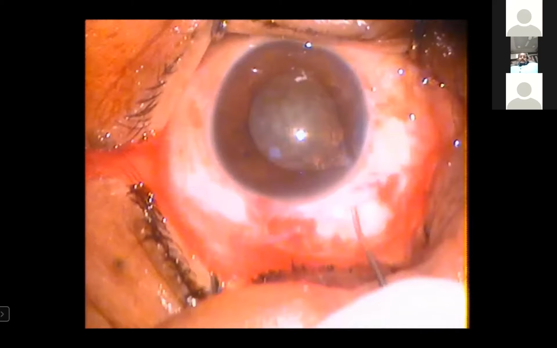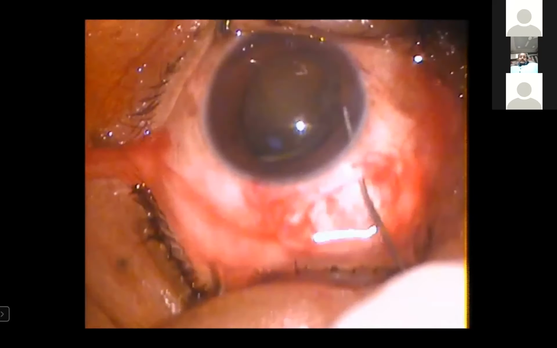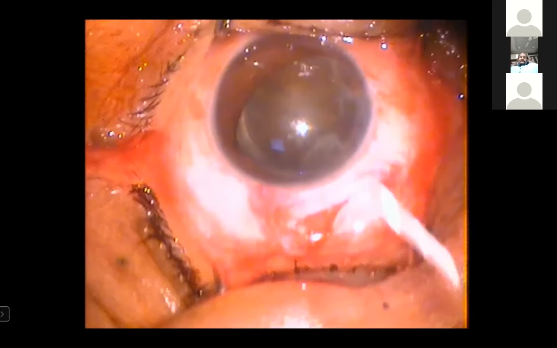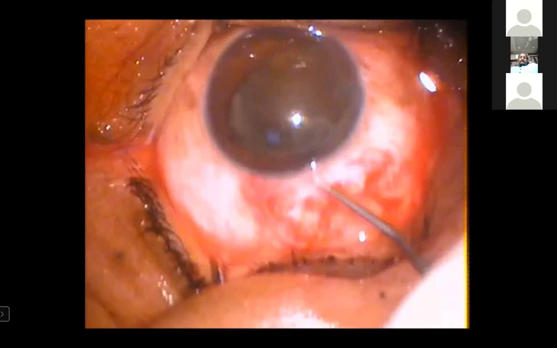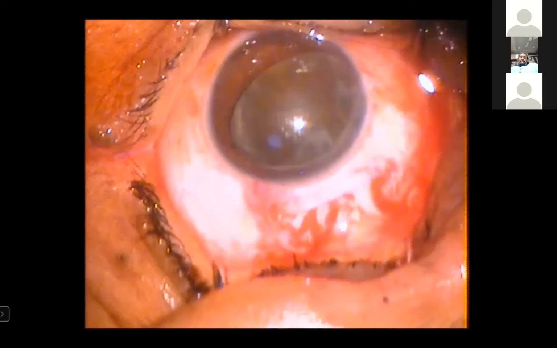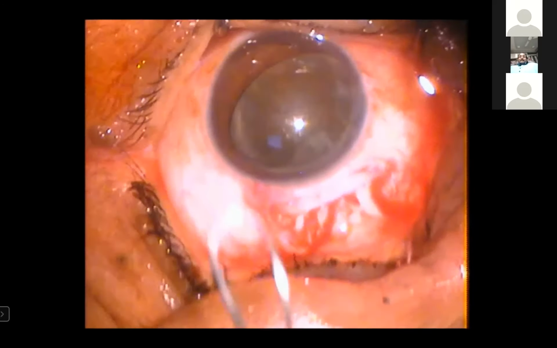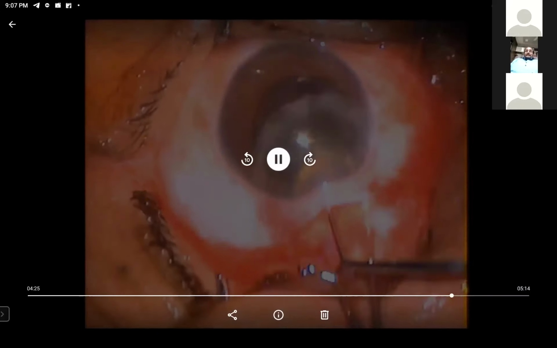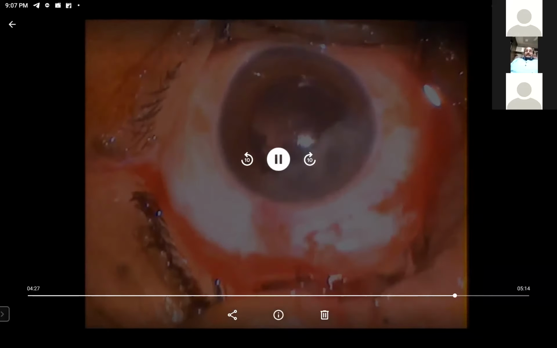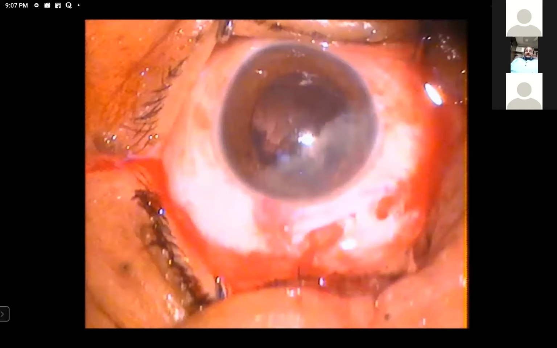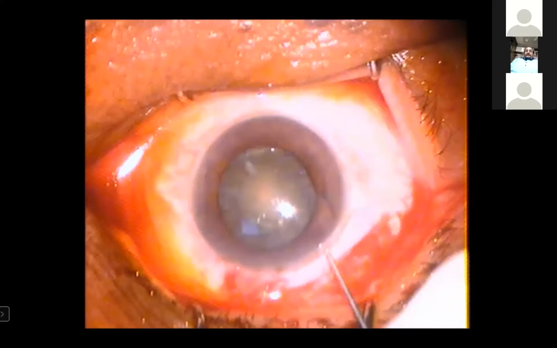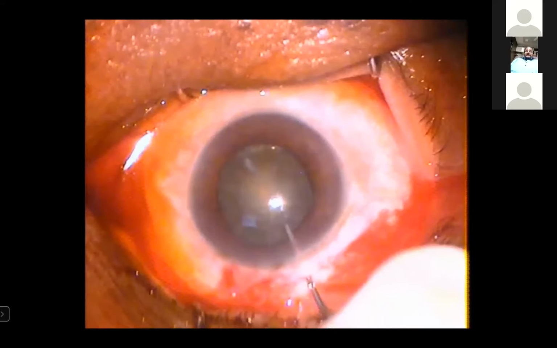This is another cataract. I'm just injecting hydro, and the entire nucleus and the epinucleus come in one go. You can just prolapse it into the anterior chamber, then put visco, take a vectis, go inside, sandwich it, and remove it. In all cataracts, this technique works very well. Only thing is the sclerocorneal tunnel should be a little bigger for a hard cataract and a little smaller for a soft cataract.